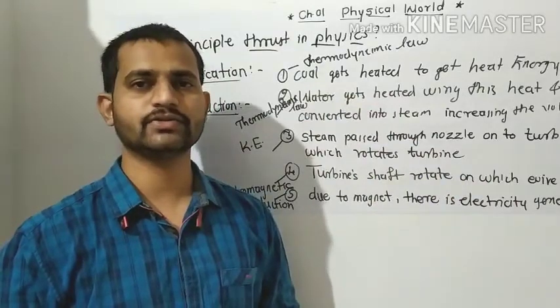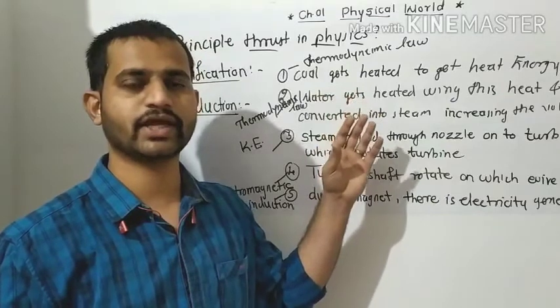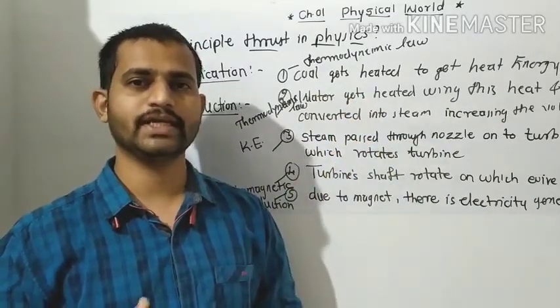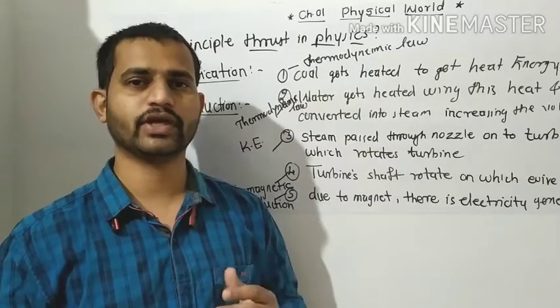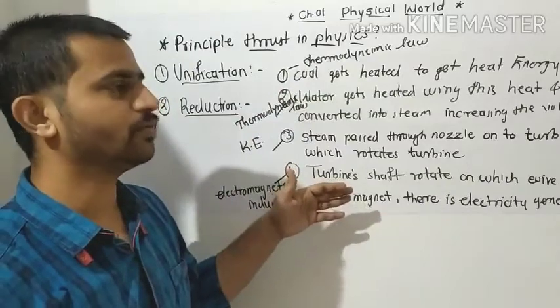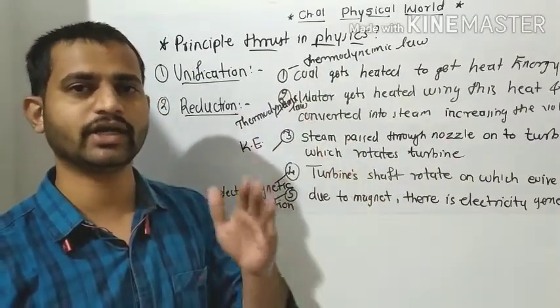Okay, so likewise we can convert the chemical energy of coal into electricity. For that process we have to follow a number of steps, and these smaller steps we can study one by one for our easy study purpose. Okay, so likewise we can study reductionism. This type of study of the phenomenon of the conversion of chemical energy into electrical energy is known